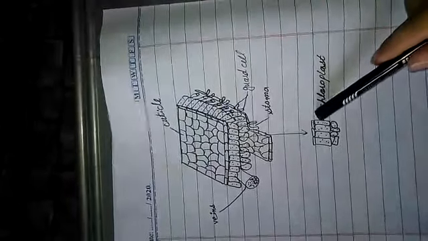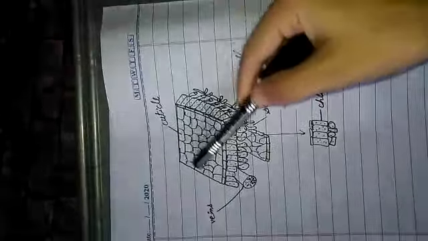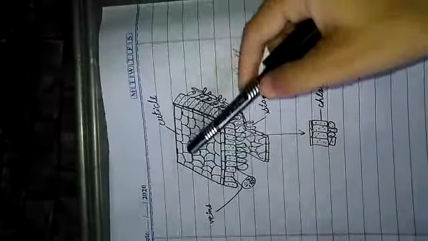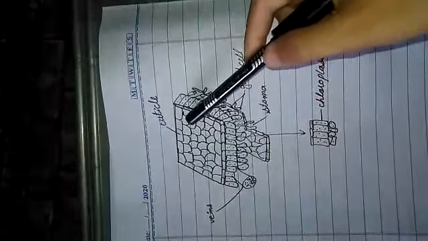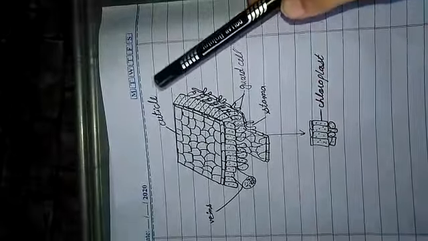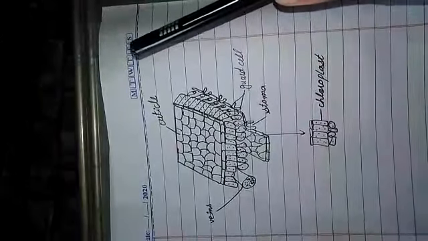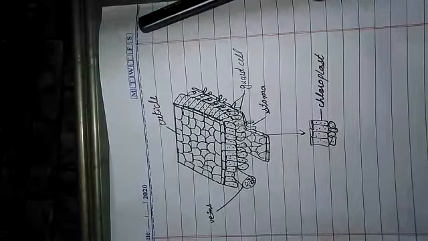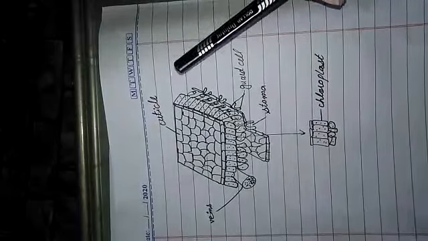Next we will study the inside of the leaf, meaning the internal structure of the leaf. So let's study it. This is the internal structure of the leaf. This is called the cuticle and this is the upper layer of the leaf. The upper skin of the leaf is transparent to let light through to the cells below.